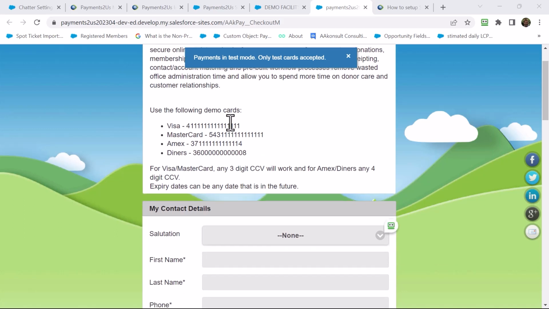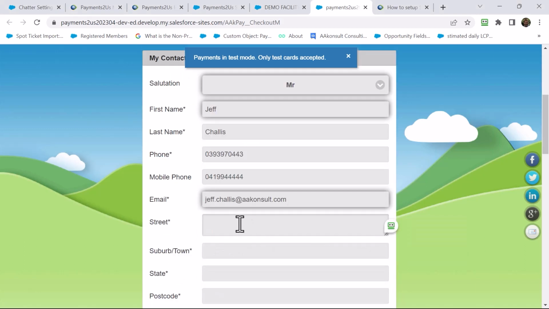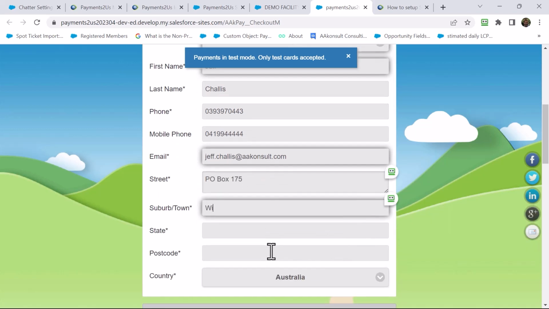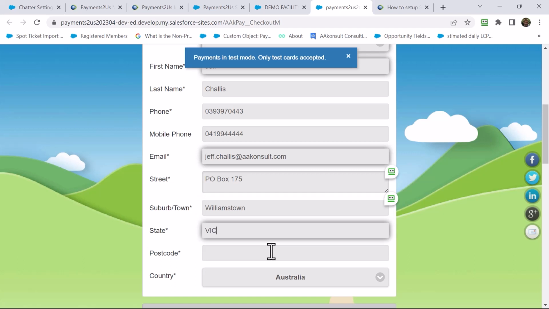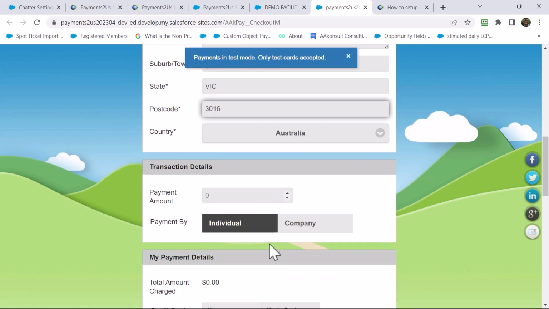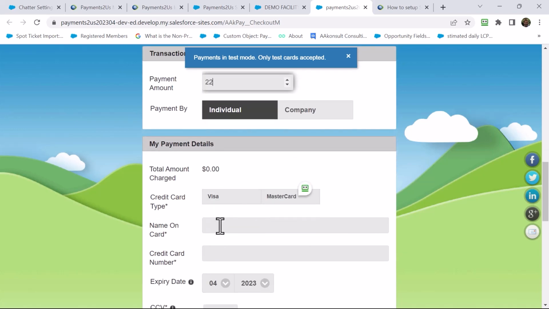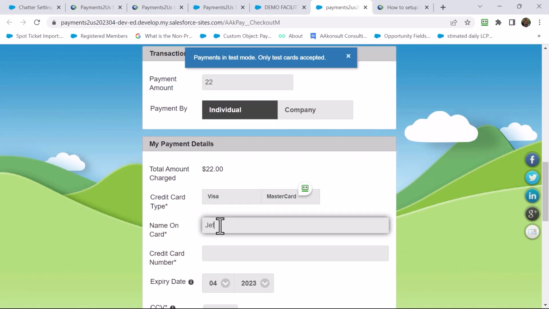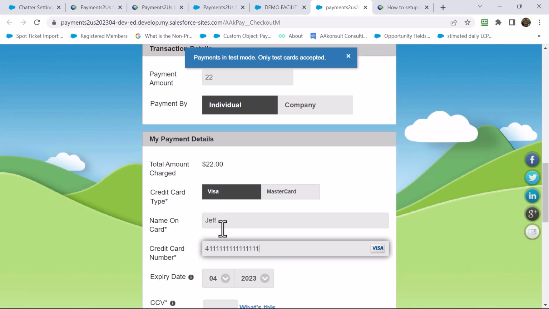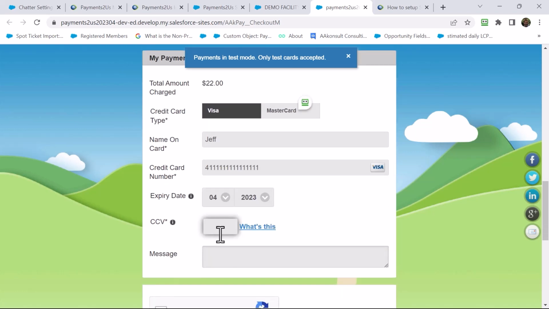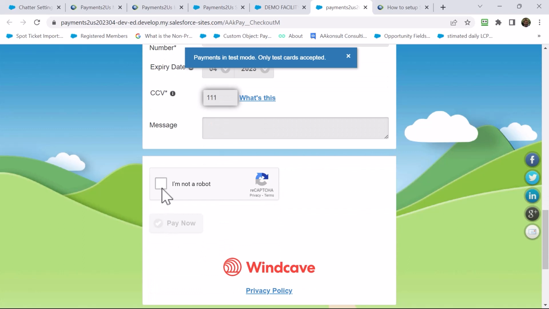If all has worked well, you will end up with a demo page that looks like this. From here you can enter in your test transactions or test details. At the top of the page it had a test credit card number that you can use. And pay now.